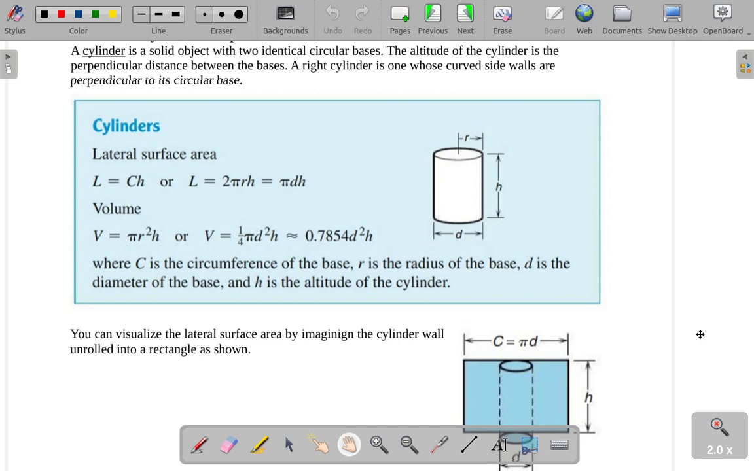Alright, next we'll talk about cylinders. Cylinders have two identical circular bases. You could describe a cylinder as what you get if you extrude through a circle.